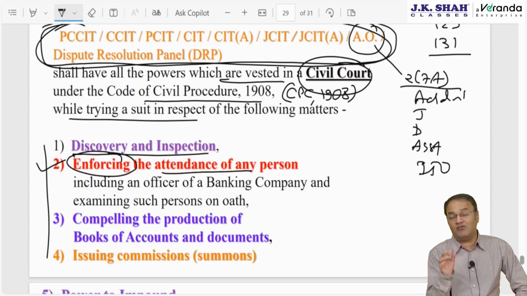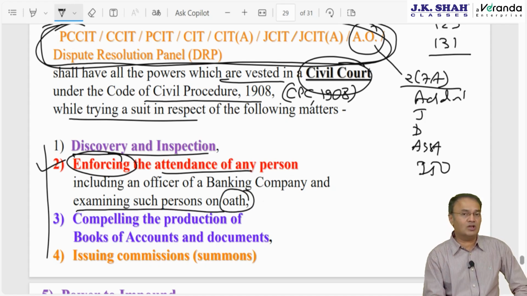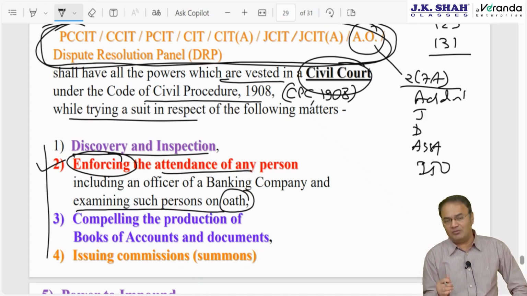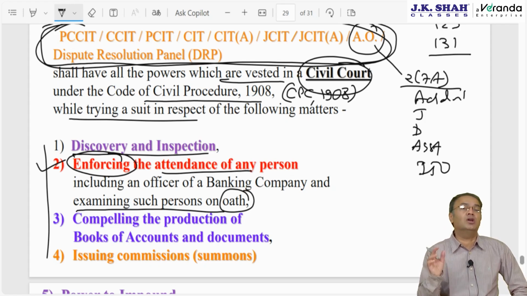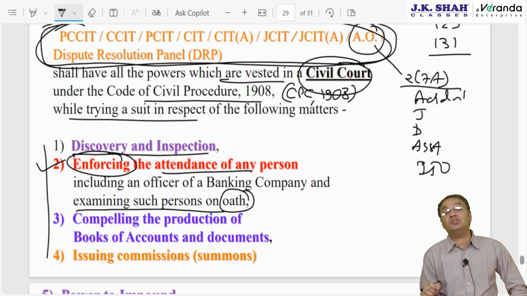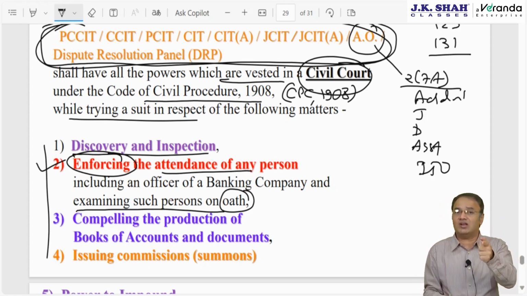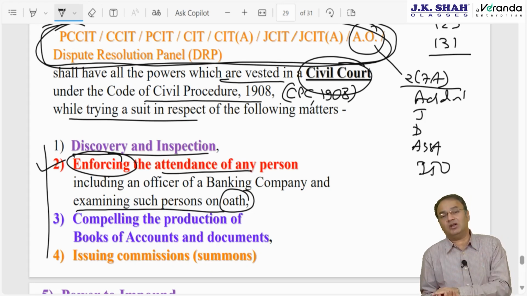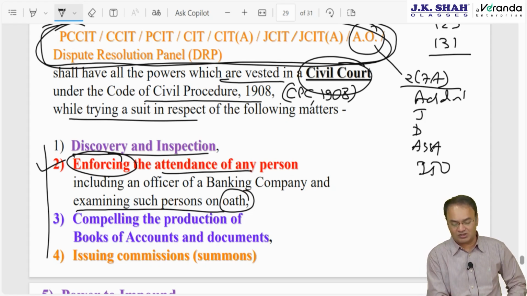Enforcing means not inviting, but forcibly asking that person to appear, and examining such person on oath. Oath means swearing in the name of God, and then that statement cannot be retracted. Anytime the statement recording takes place on oath, that statement cannot be retracted or changed. If the assessee changes the statement, saying, "Sorry sir, earlier I said like this, it was my mistake, my correct sentence is this," then the earlier statement will still stand good and will work as evidence. Therefore, here the examination is on oath.